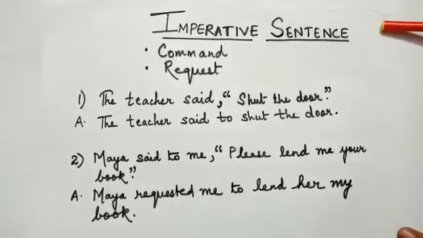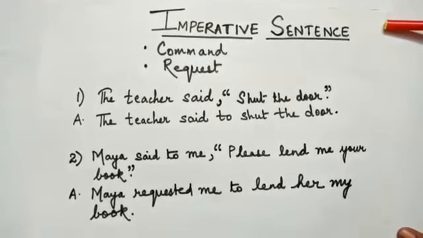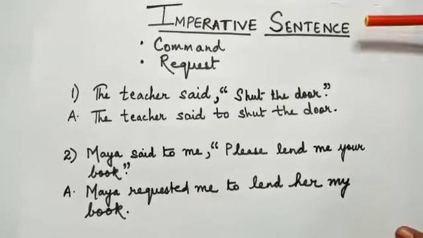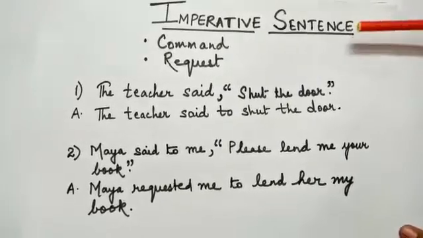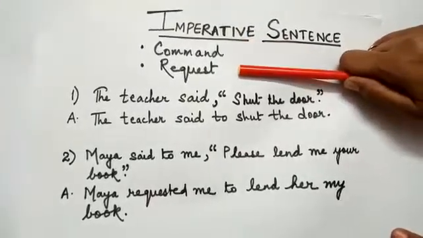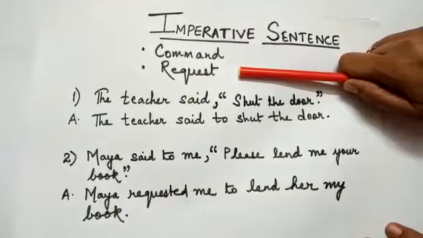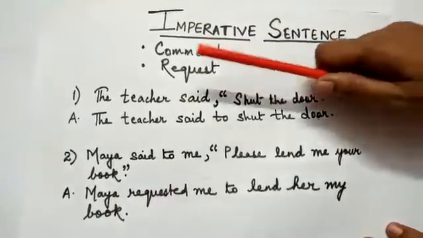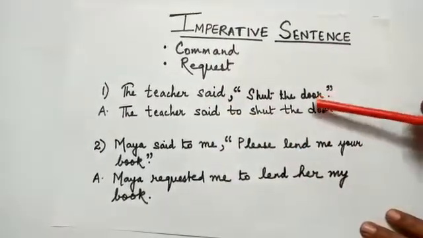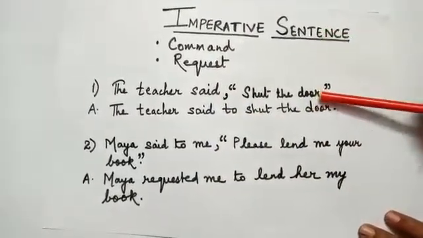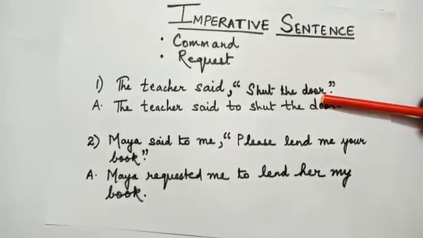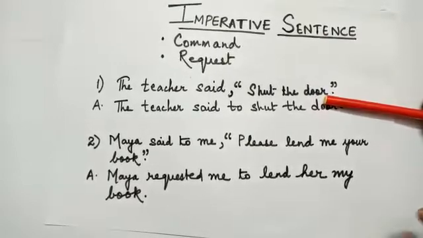Let us take another kind of sentence, the imperative sentence, in relation to direct and indirect speech transformation. Imperative sentences are of two types, command or order, and request. Now this we can understand better with the help of an example. Let us see the first sentence. The teacher said, "Shut the door." Now which kind of imperative is it? Command or order, because here the teacher is giving a command to shut the door.